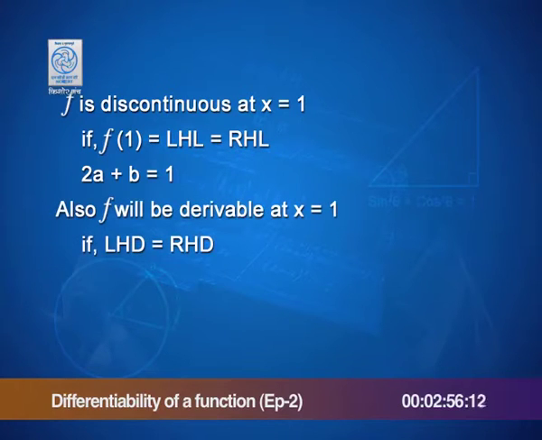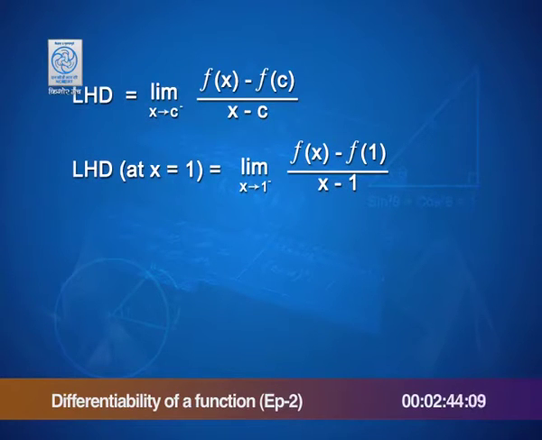f is derivable at x is equal to 1 if the left hand derivative equals the right hand derivative. The left hand derivative by definition is the limit of f x minus f of c by x minus c as x takes values closer to c, less than c. What do I get here then? At 1 we replace f x by its value when x is less than 1.